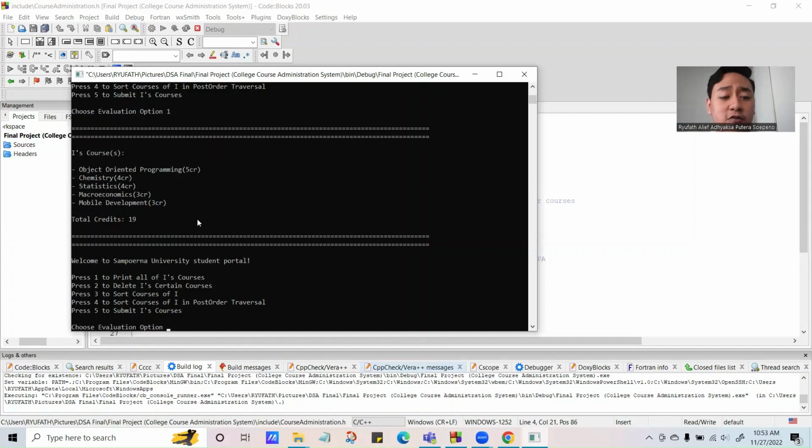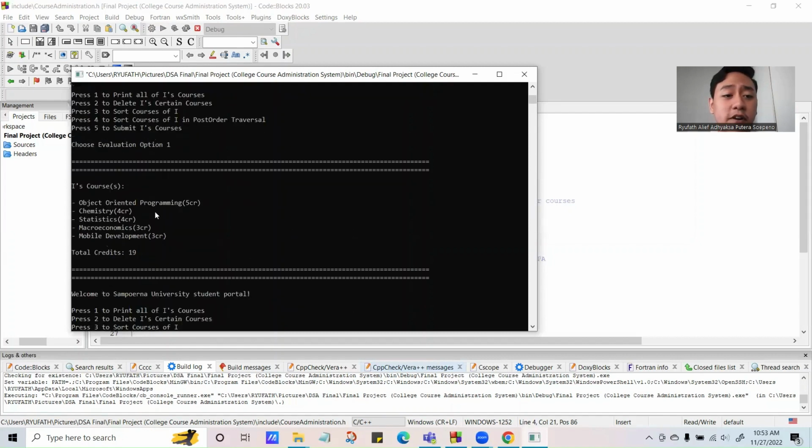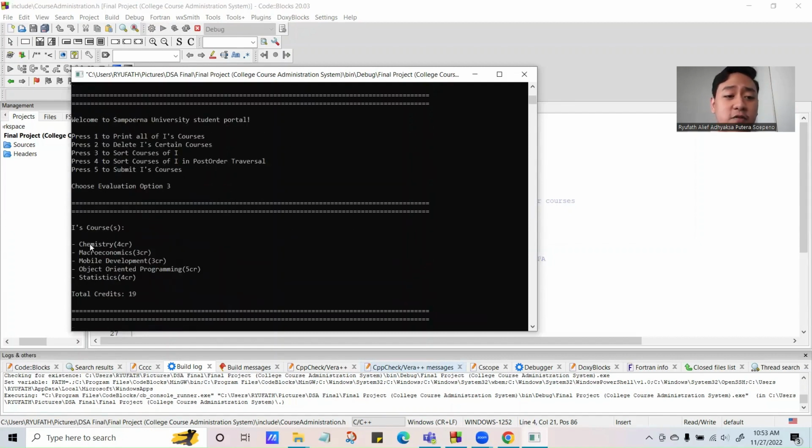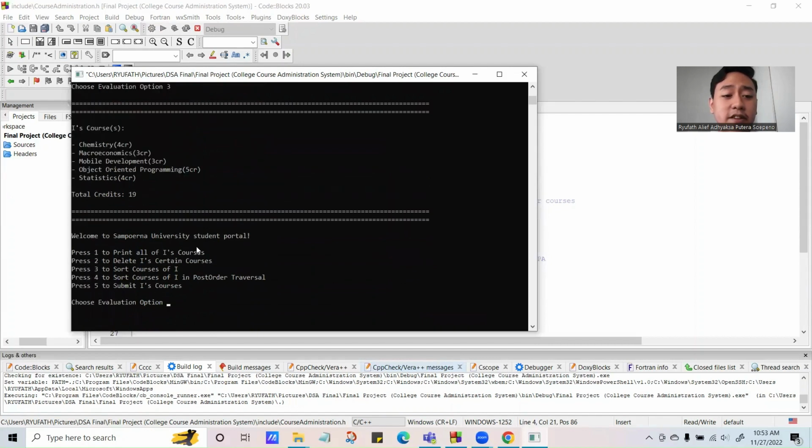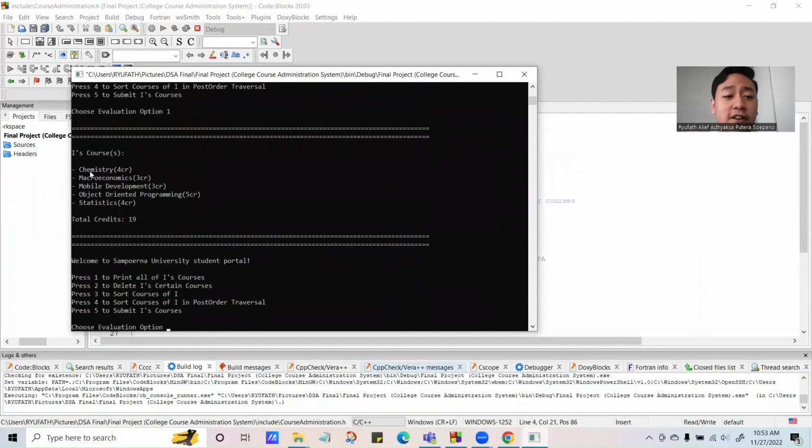And now let's sort the courses. If you want to sort the courses alphabetically, we choose option three. So if we choose option three right here, the courses have been sorted alphabetically. This is before, and now this is after. It starts with C, M, and so on alphabetically. And now if we print the courses again, it will print out the courses that have already been sorted alphabetically.